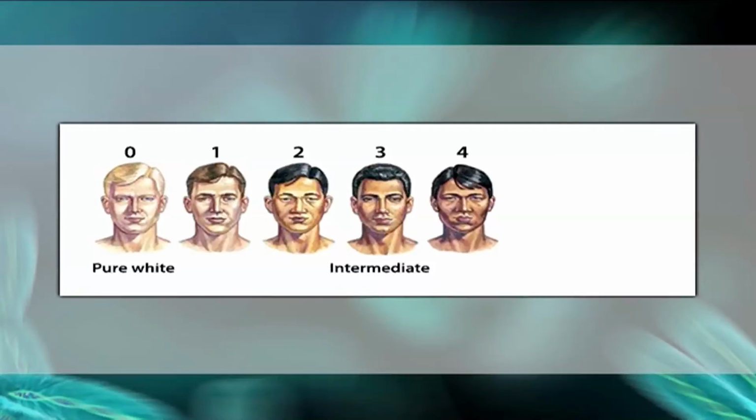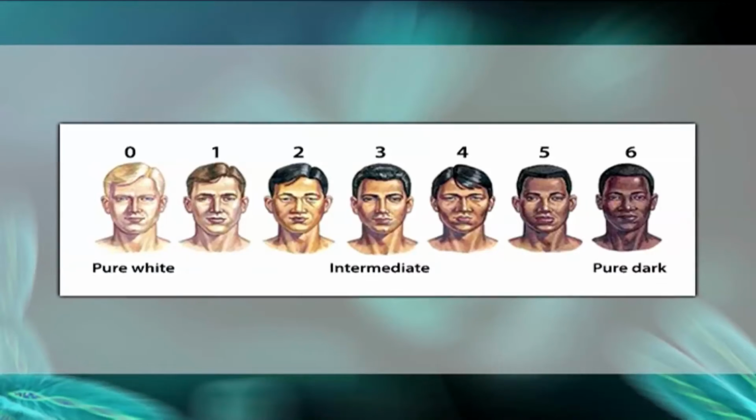A genotype with 4 dominant genes produces dark brown skin color phenotype. A genotype with 5 dominant genes produces very dark brown color phenotype. A genotype with 6 dominant genes produces pure black skin color phenotype.